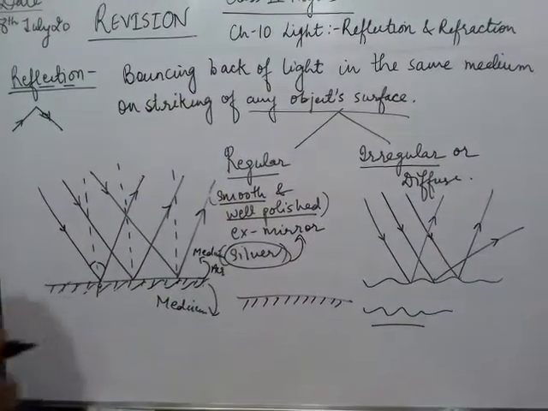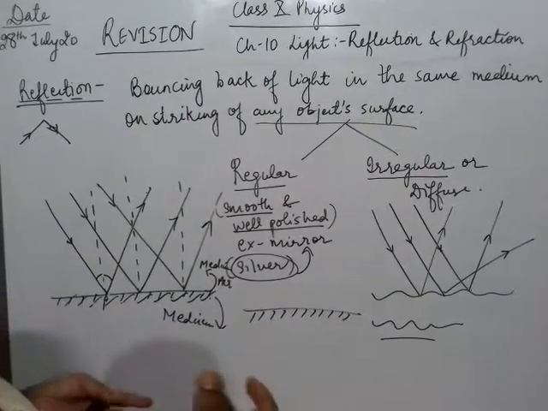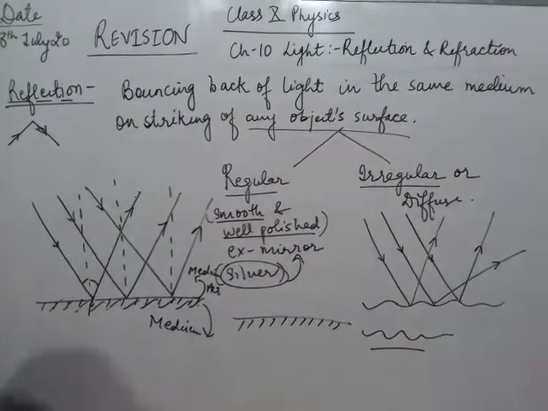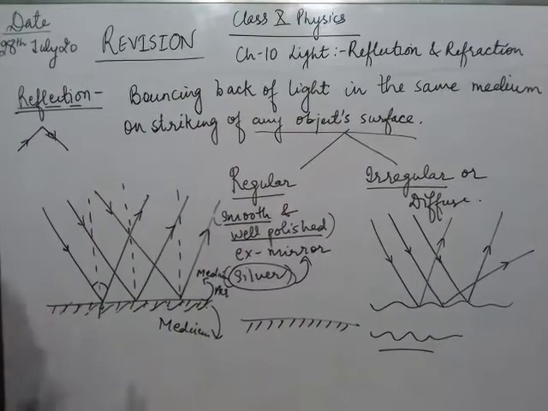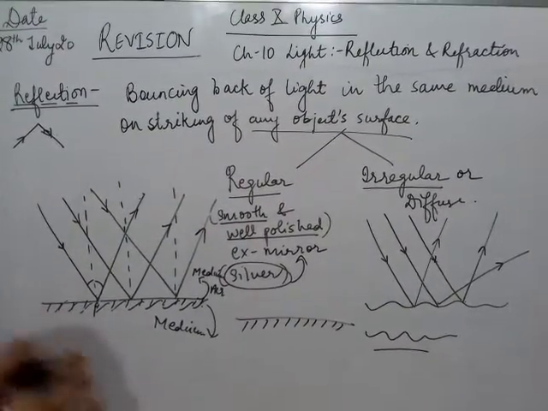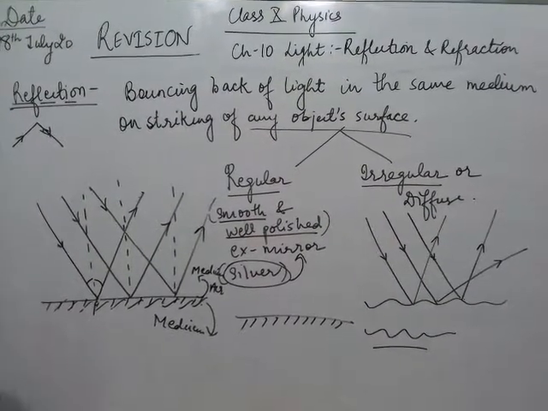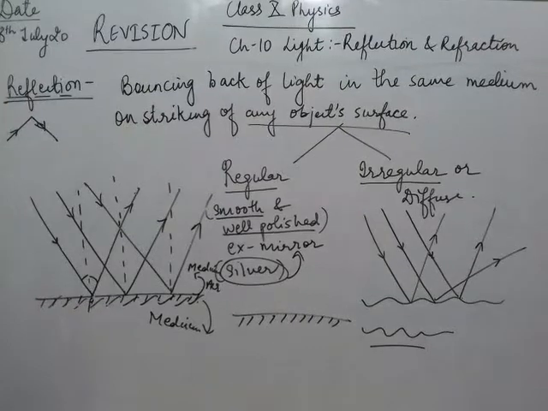They are reflected to any side of the medium. Next we have the laws of reflection, which decide the reflection. Those are the basic important points for reflection.